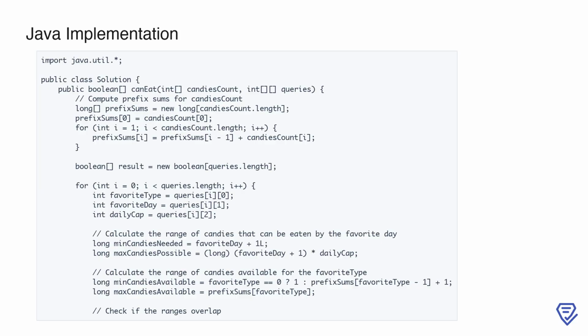Additionally, we determine the range of candies available for the favorite type based on the prefix sums. If the favorite type is 0, the minimum candies available start at 1, otherwise, it starts from the end of the previous type plus 1. The maximum candies available for the type is the value in prefix sums at the current type index.